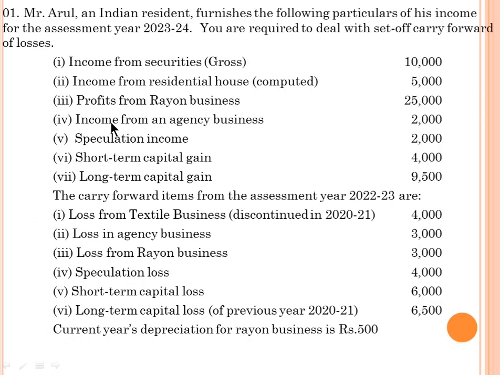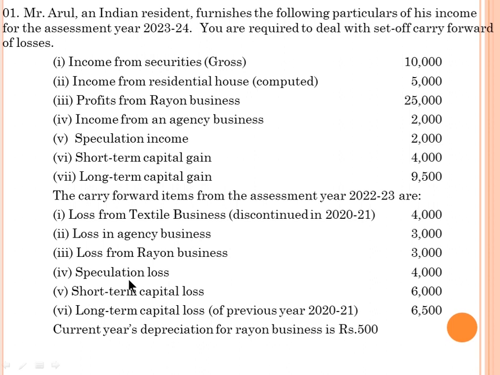Profit from rayon business is over. Now income from agency business: how much? 2,000 rupees. The loss from agency business 3,000 rupees is given. Other than agency business, we don't have any other business income or carry forward losses.